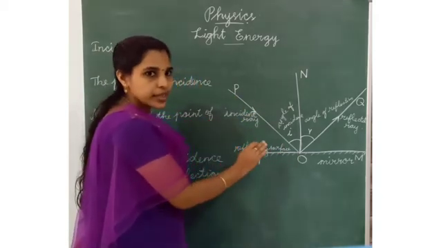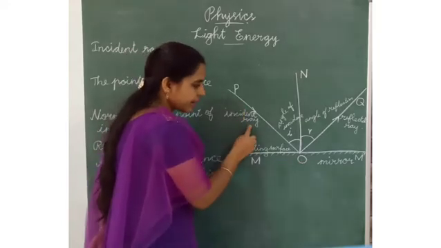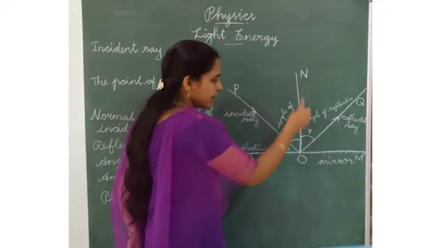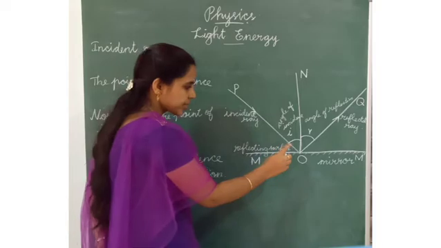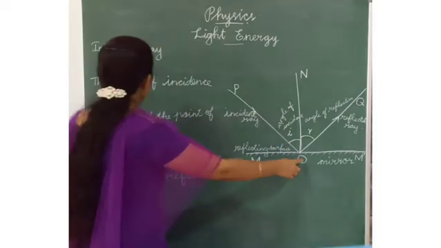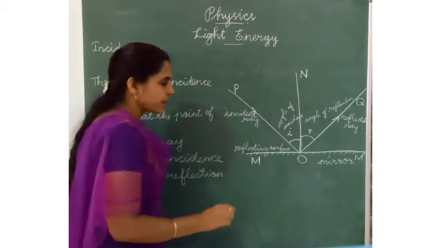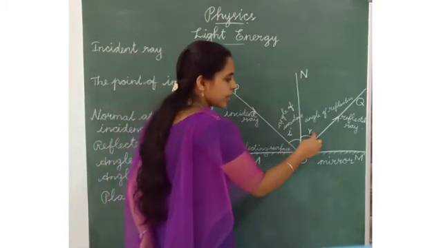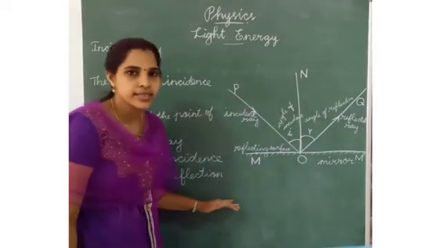PO is the incident ray. This is very important, so you have to learn it well. PO is the incident ray, OQ is the reflected ray, ON is the normal at the point of incidence, O is the point of incidence, i is the angle of incidence, r is the angle of reflection. Have you understood this?